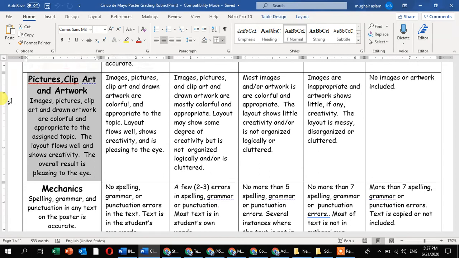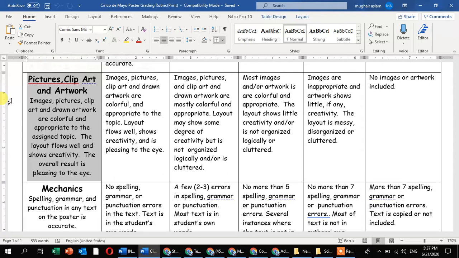And if you are a good artwork explainer, then you will use the artwork. If you are not a good artist, then you will follow the pictures and clip art. Images, pictures, clip art, and drawn artwork are colorful and appropriate.